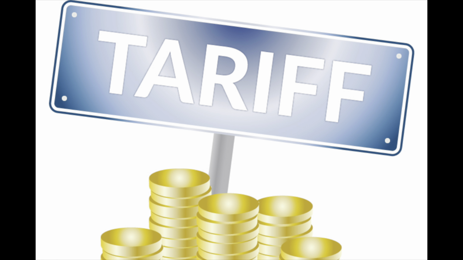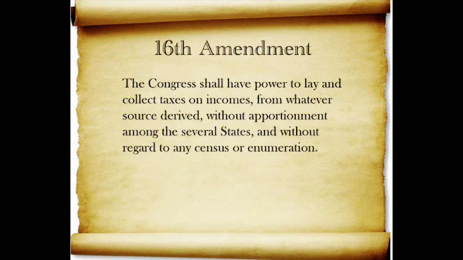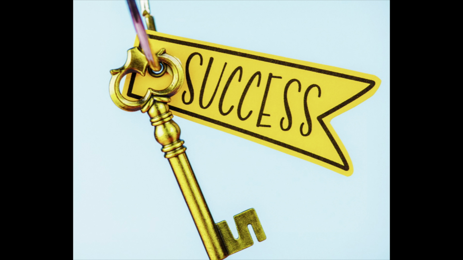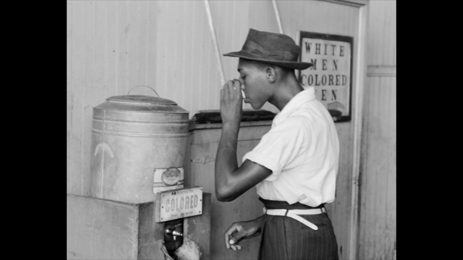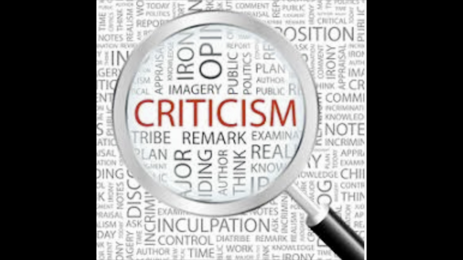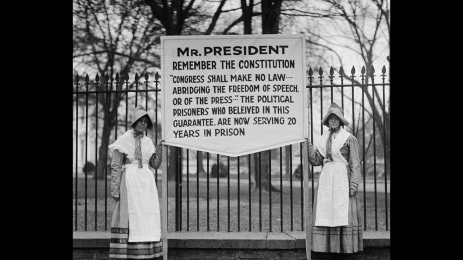Wilson lowered tariffs and introduced a federal income tax through the 16th Amendment. Despite these successes, his presidency had major flaws. He supported segregation in the federal government and held racist beliefs that hurt African Americans. Wilson also faced criticisms for limiting free speech during the war through laws like the Espionage and Sedition Acts. Overall, Wilson's presidency was a mix of important reforms, global leadership, and deep contradictions.